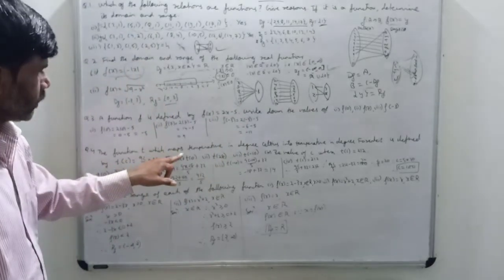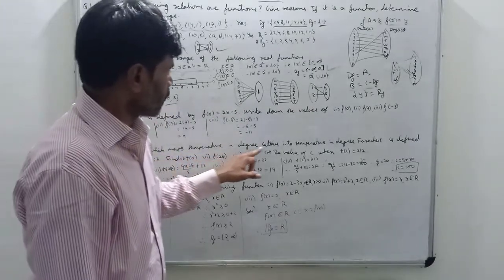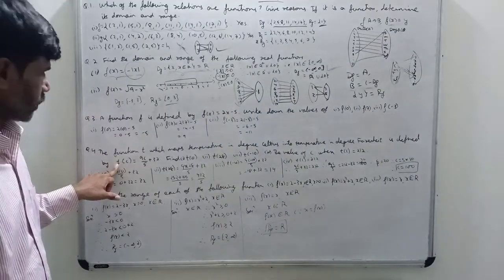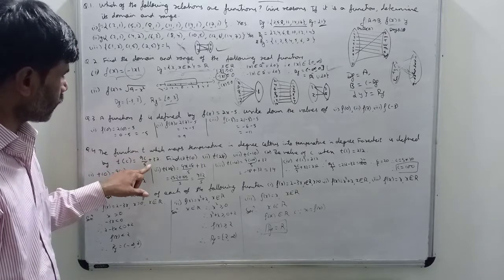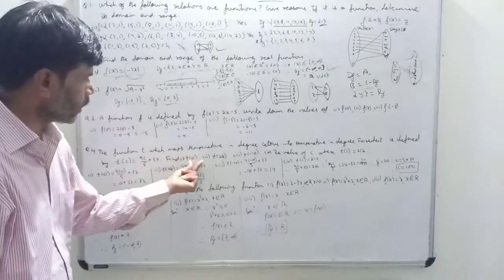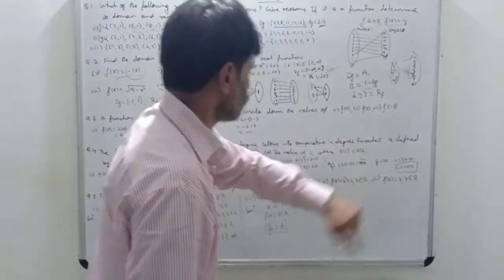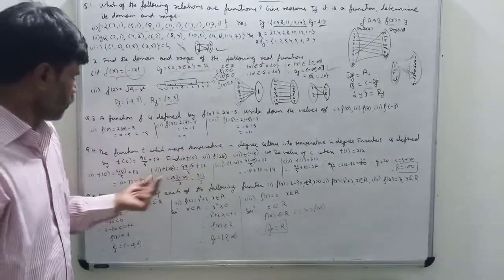The function T which maps temperature in degrees Celsius, okay, that is given T(C). T is a function here. So T(C) is given as 9C by 5 plus 32. We want to find out T(0), T(20), T(-10) and the value of C when T(C) is 212. Okay, so T(0), how to find out?